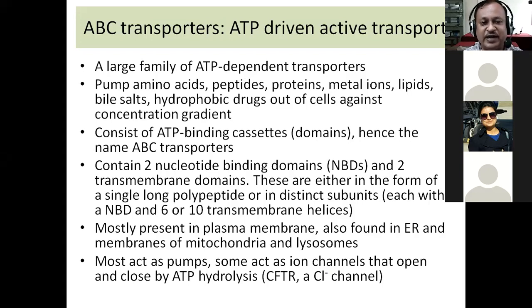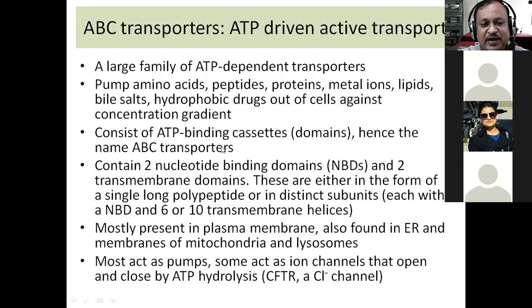They hydrolyze ATP, and this is again an example of primary active transport. Now these transport proteins have a characteristic feature, that is they have a special domain. That domain is the region where the ATP molecule binds to them. Therefore they are called ATP binding cassettes.